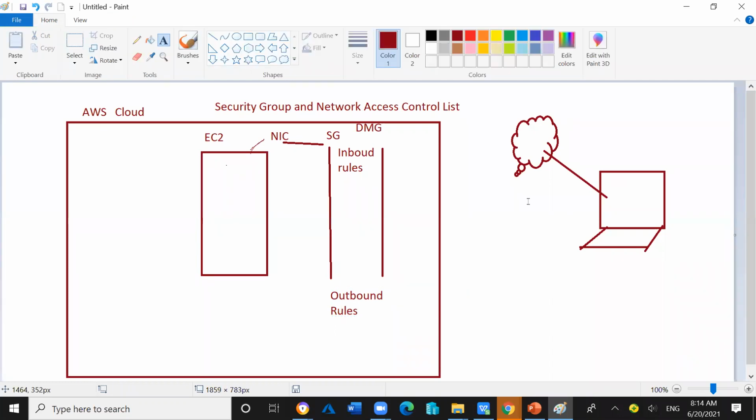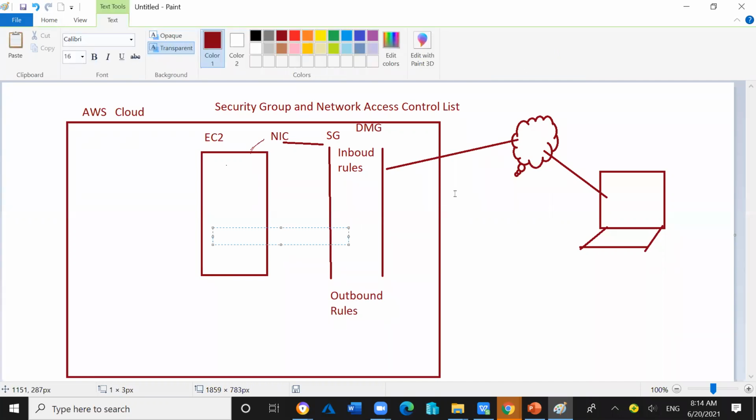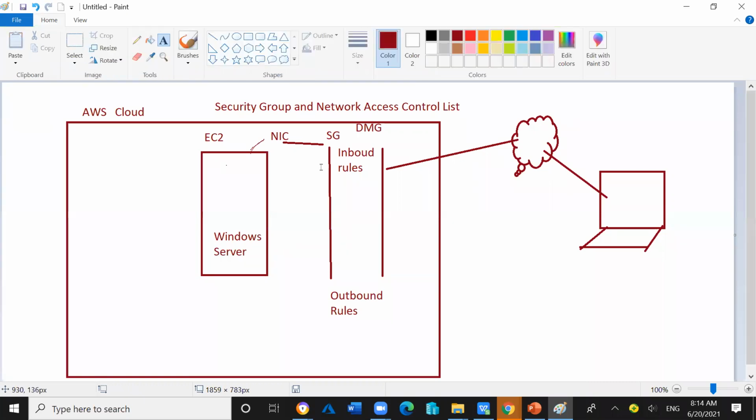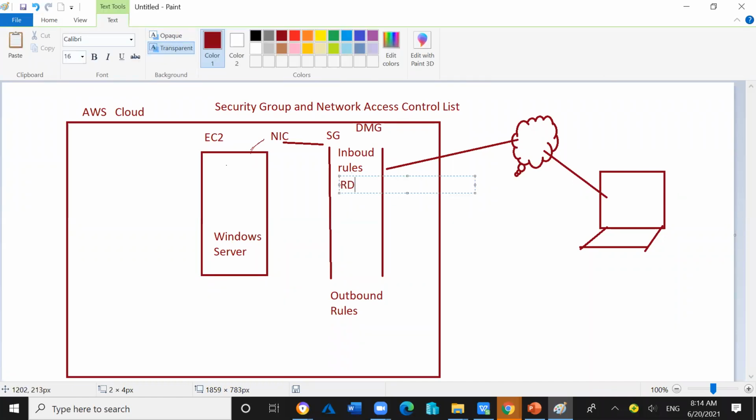If I'm trying to connect with the EC2 instance through an RDP connection, a remote desktop connection, and this EC2 instance is a Windows server, then inside the inbound rule, your RDP must be allowed. There must be an allow entry for RDP.